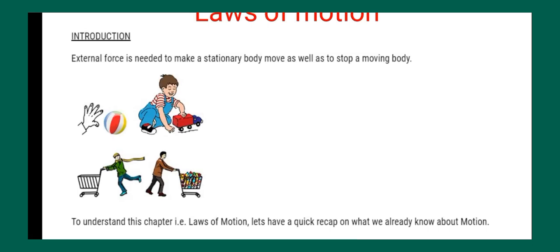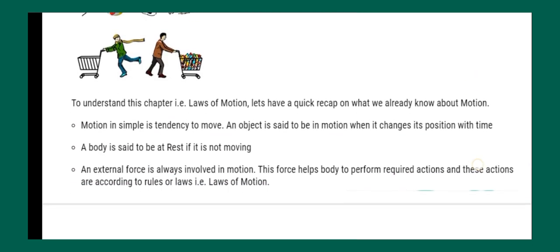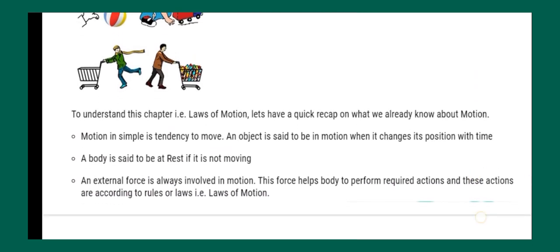So, to understand this chapter, the laws of motion, let us have a quick recap of what we have already done. Okay, so you can see here, motion in simple terms is the tendency to move, right? So, motion is required to move the object. An object is said to be in motion when it changes its position with time, as I said. Similarly, a body can be at rest if not moving. And the third thing is that an external force is applied to put the body in motion.